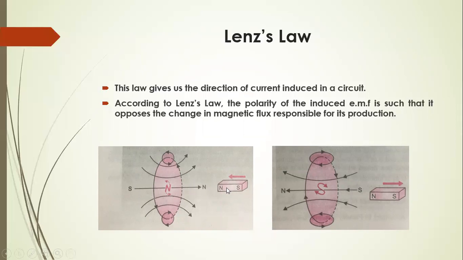In the second case, if we move the magnet away from the coil, the magnetic lines of force decrease and current is produced in the clockwise direction. Then this acts as a south pole, because the magnet is moved away, but it opposes that.